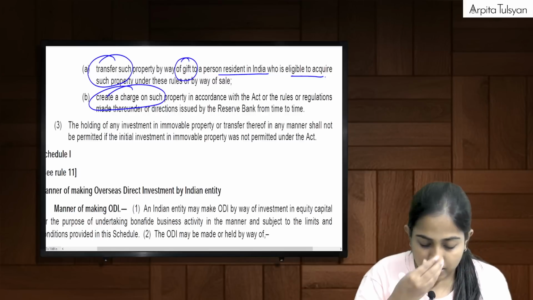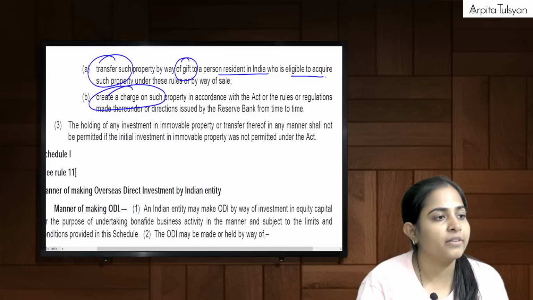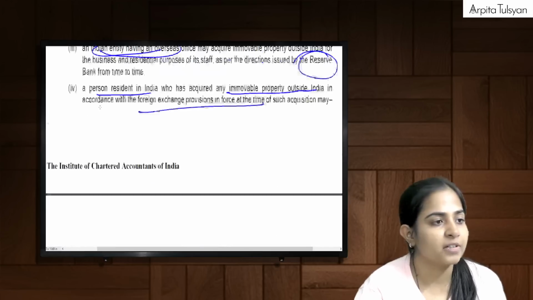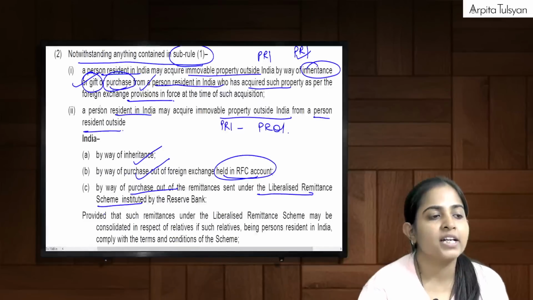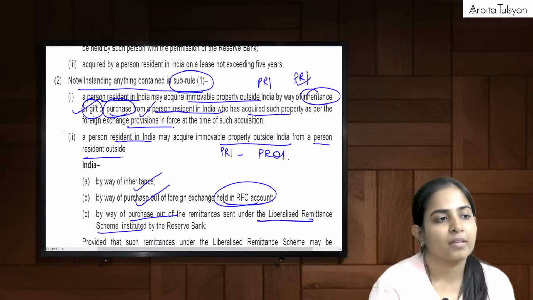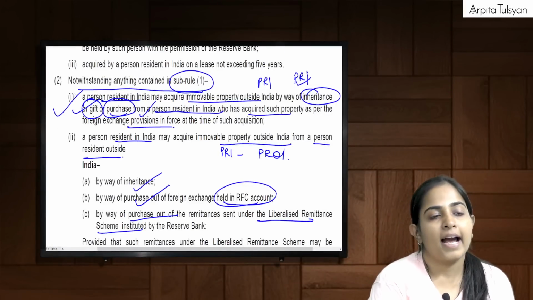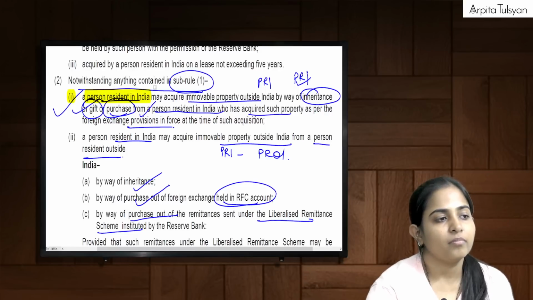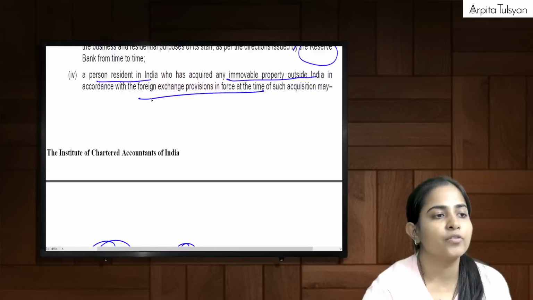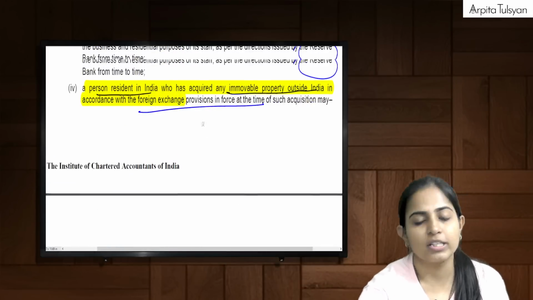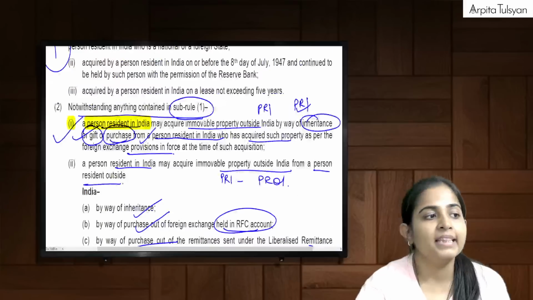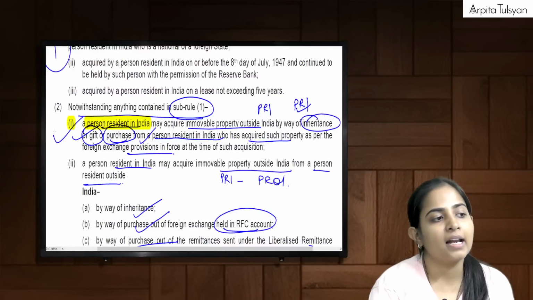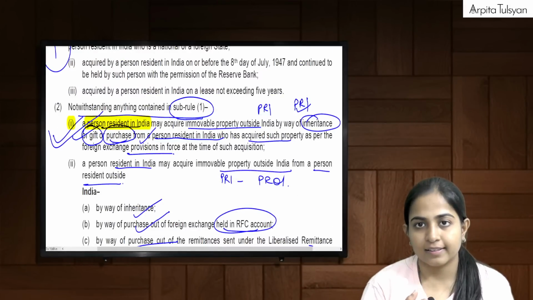Now, one more thing which I would like to point out is the difference here. Here also we had studied a gift point, and I'll highlight this one. And here also we are studying a gift point. What's the difference? In the above one, we are taking it by way of a gift.